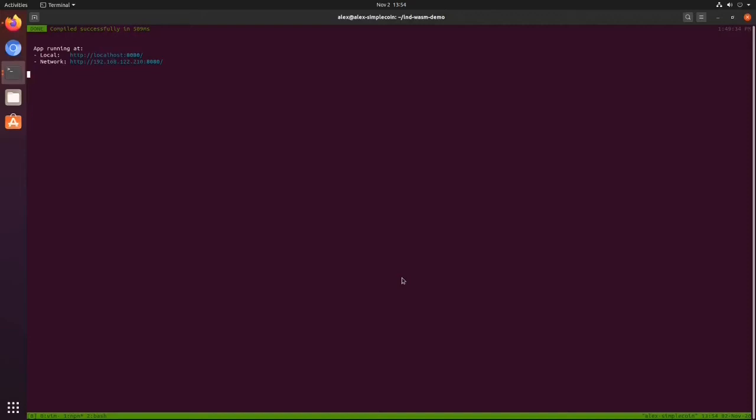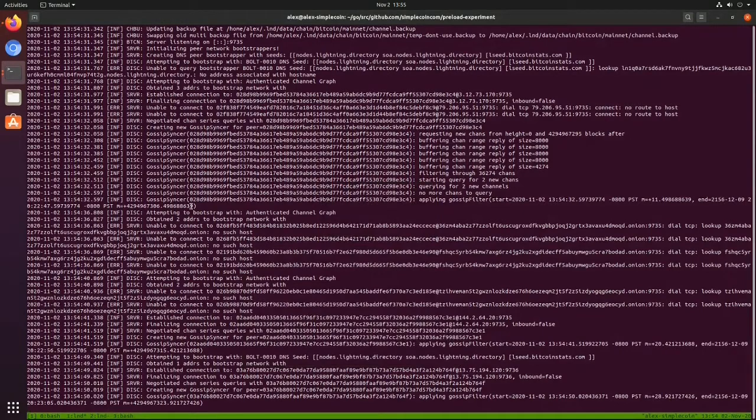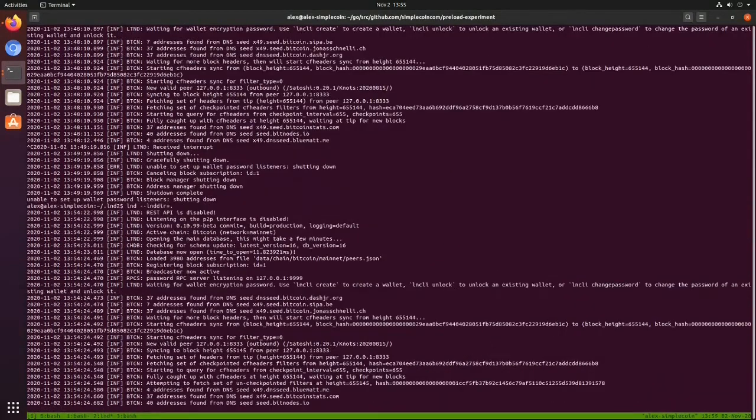Here we're running an app locally that's serving a WebAssembly binary of LND. Here we're running a local LND that's keeping up with the graph. We're going to kill that. And one that's running neutrino that's keeping up with the chain. We're going to kill that.